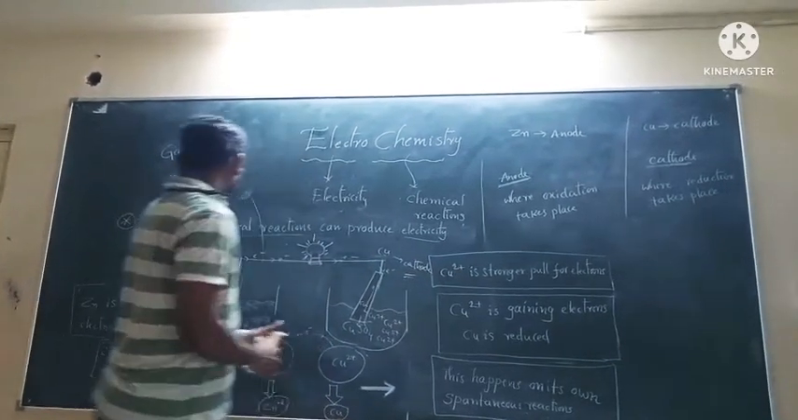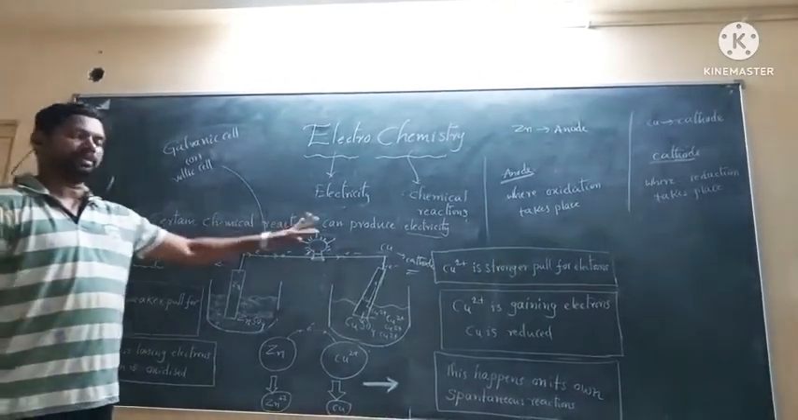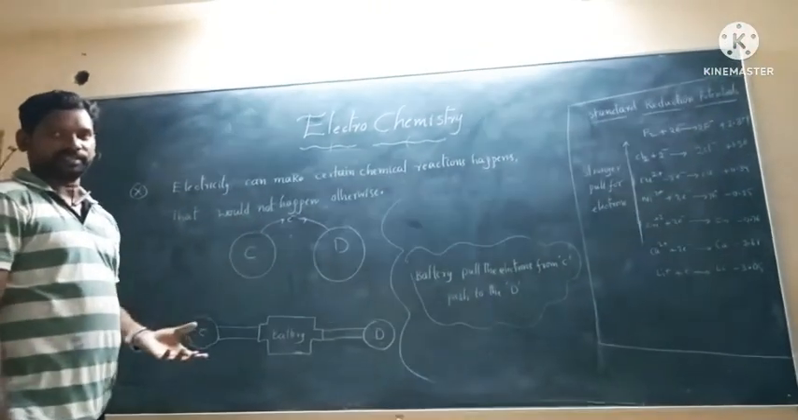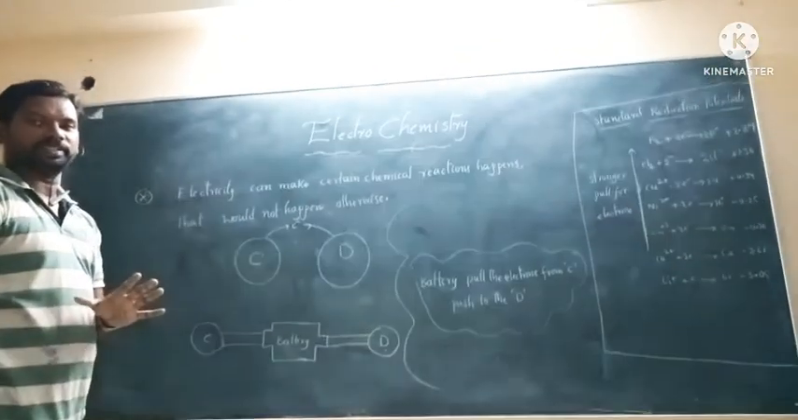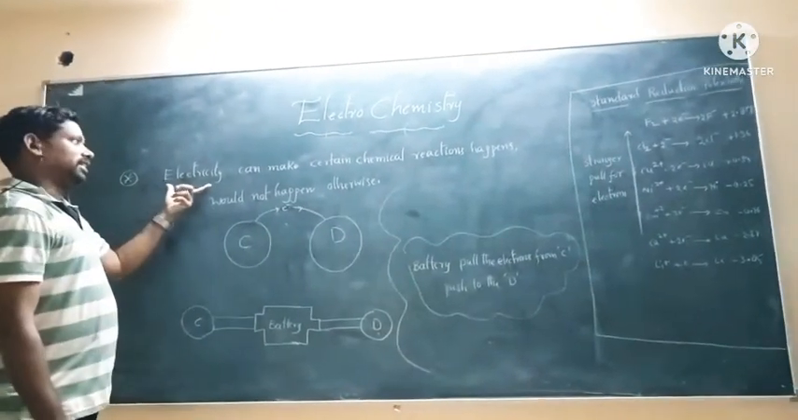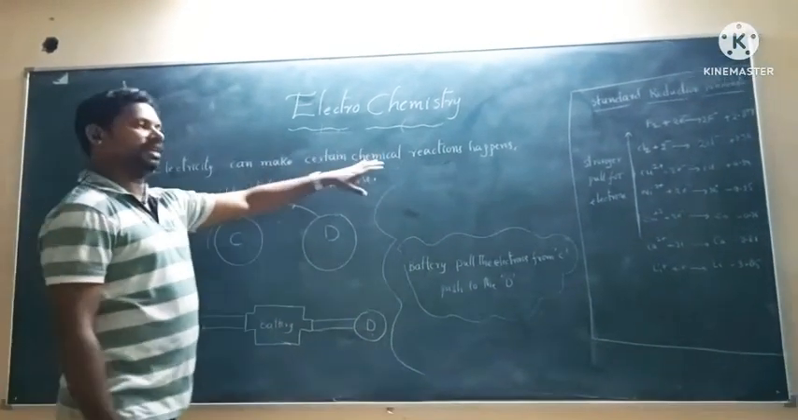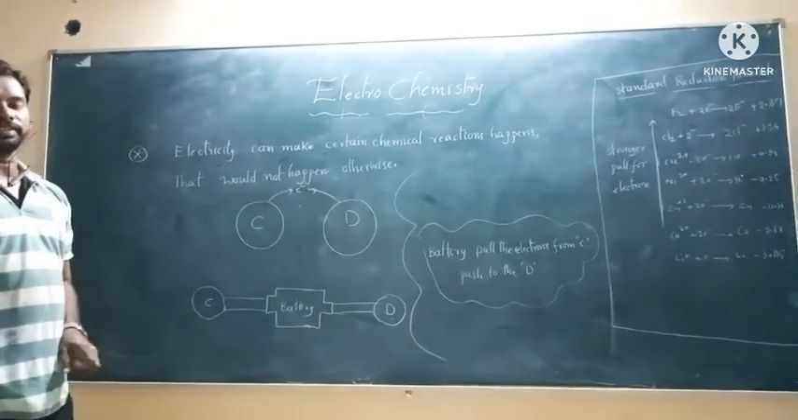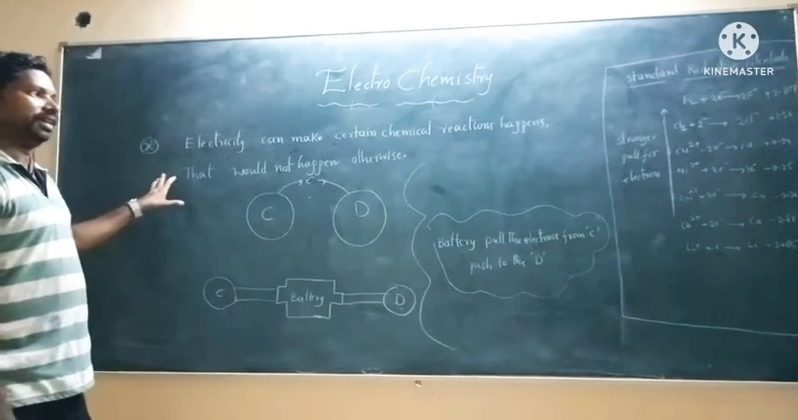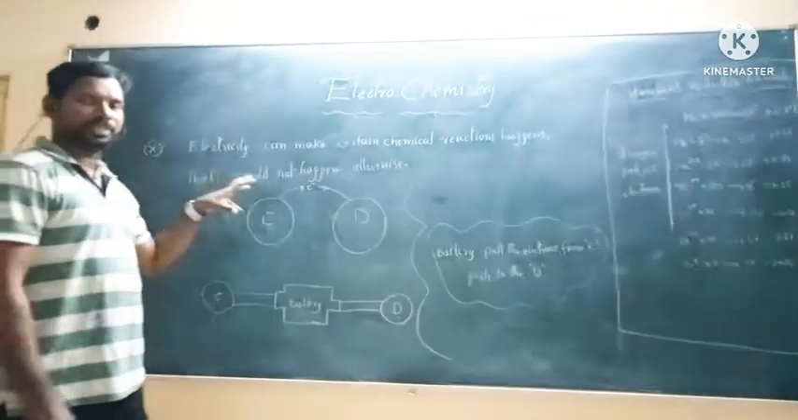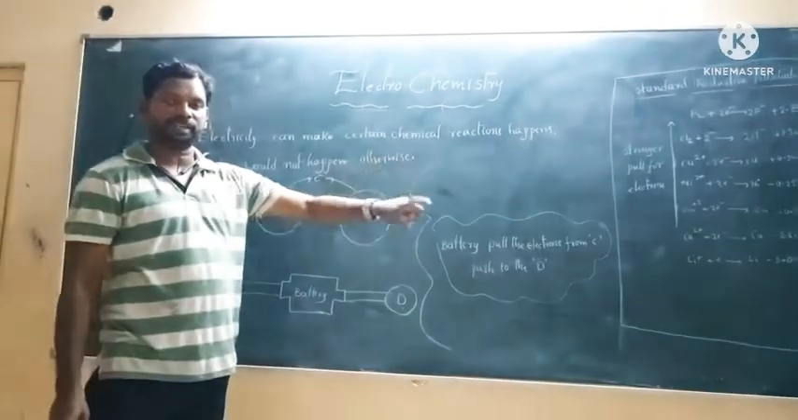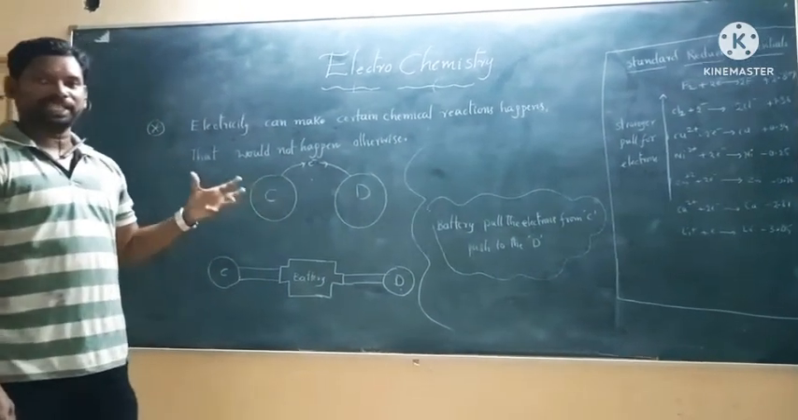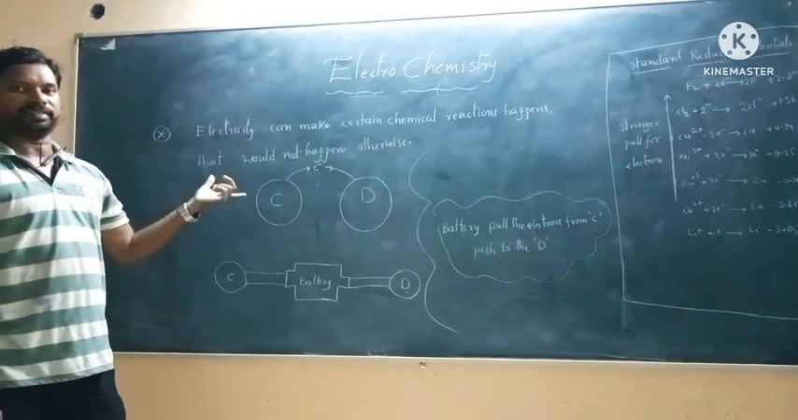So these chemical reactions can produce electricity. In the first example, we discussed spontaneous reactions. Now we are discussing non-spontaneous reactions. Electricity can make certain chemical reactions happen that would not happen otherwise. In our previous example, from atom A to atom B, electrons move spontaneously, so the bulb starts glowing, in which electricity is produced from the chemical reaction.